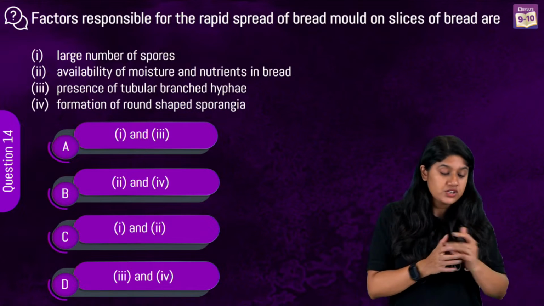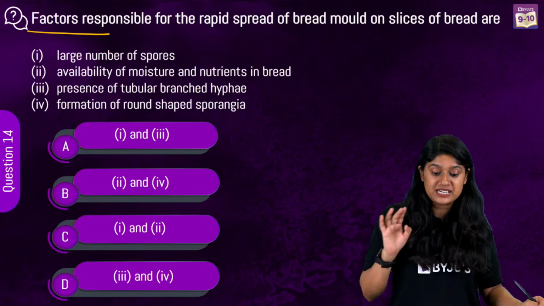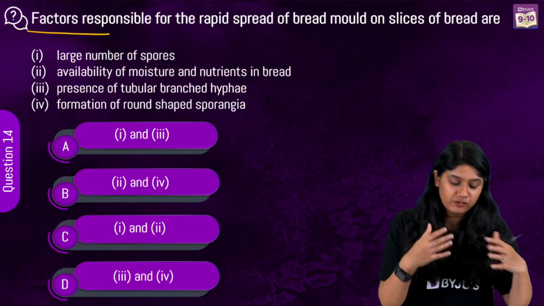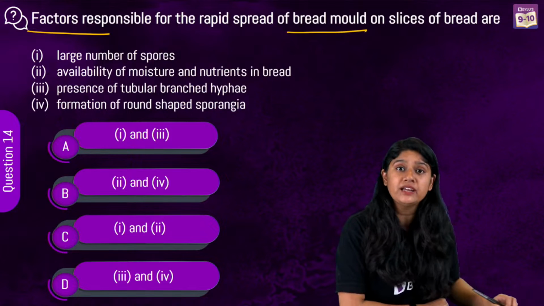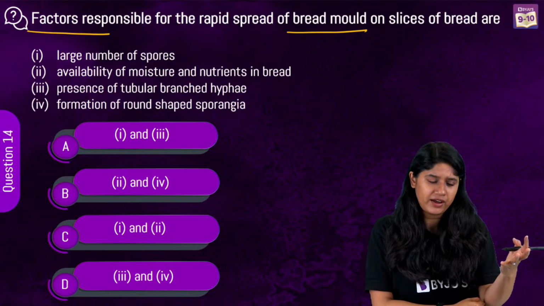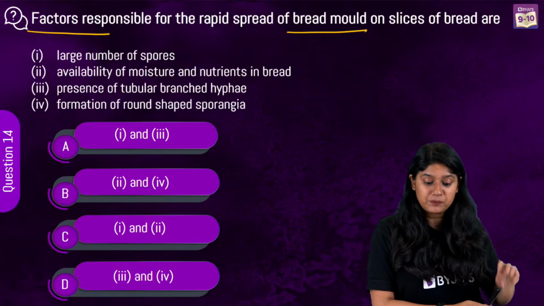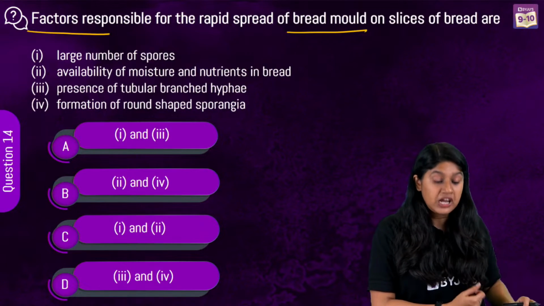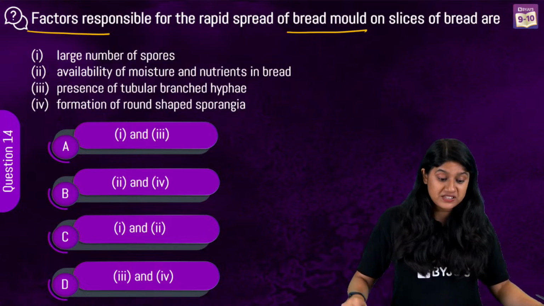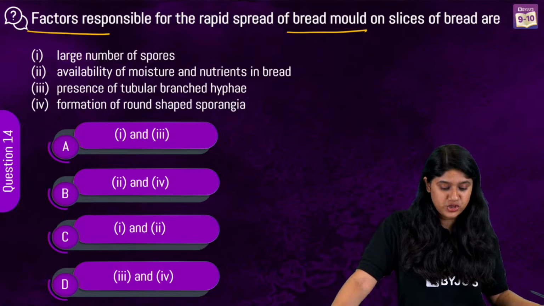Okay, everyone, question number 14. Factors responsible for a rapid spread of bread mold on a slice of bread are. Interesting question. See how the rhizopus question is connected over here. Of course, bread mold is nothing but the rhizopus only, right? So don't get confused in the examination. It is another name that we have, a very common name. So the factors responsible for the rapid spread of bread mold on a slice of bread are: it has a larger number of spores, there is more moisture and nutrient in the bread, the presence of tubular branched hyphae, or formation of round-shaped sporangia.